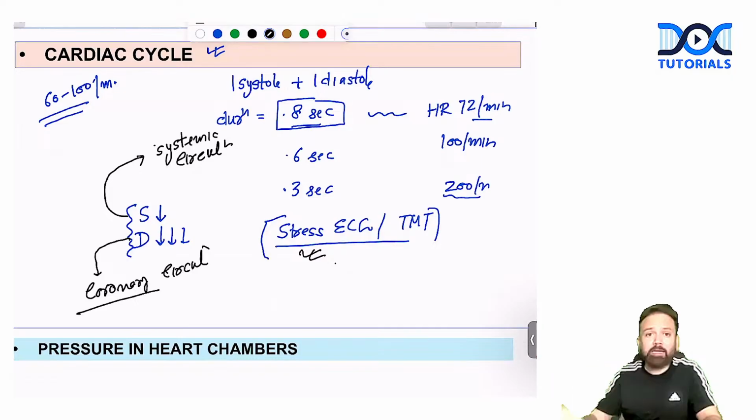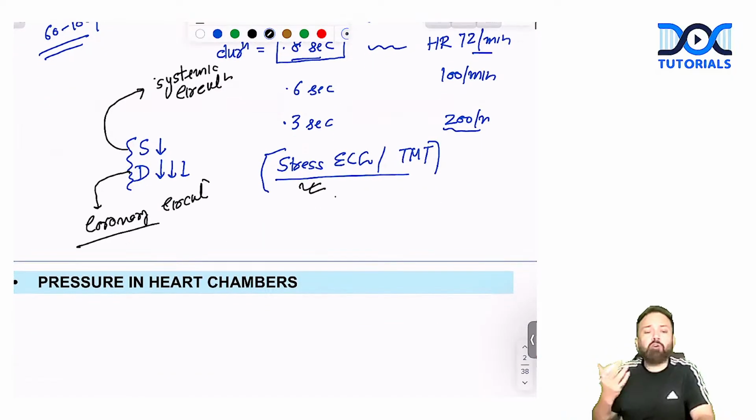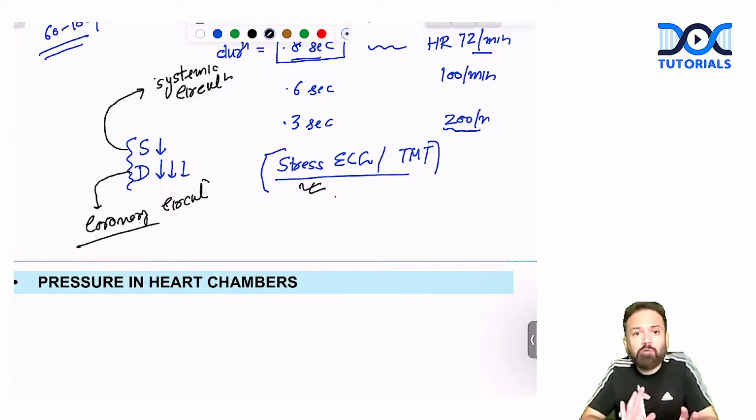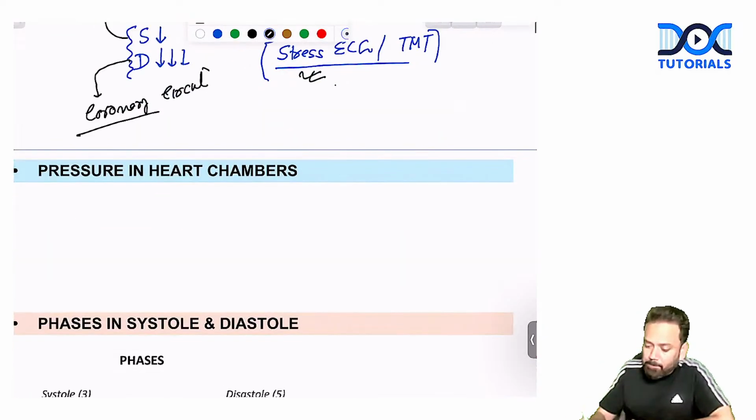Now, why do we usually forget the cardiac cycle? Because we forget the pressures. I'm telling you once and for all, if you understand the pressure changes, you are never going to forget the cardiac cycle. It is as easy as that. It's very easy if you understand the basic pressures. What are the basic pressures in the cardiac chambers?